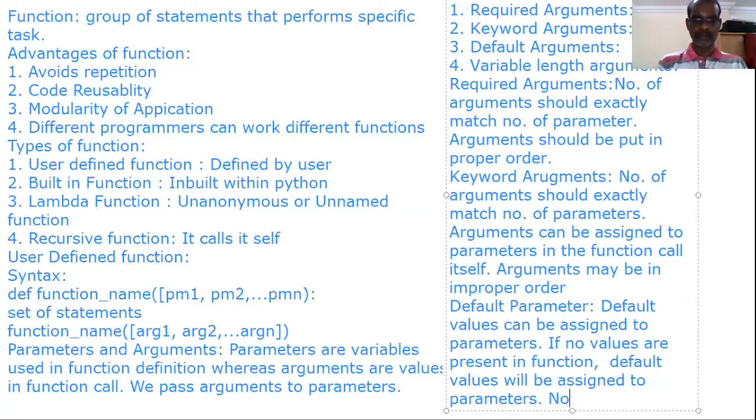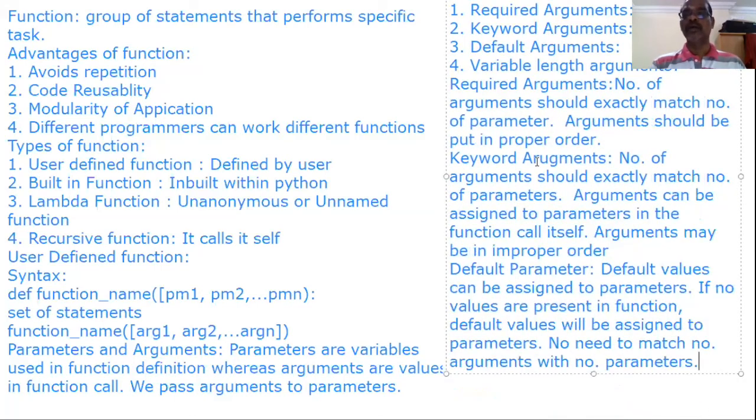One more thing. No need to match the number of arguments with the number of parameters. In the previous two cases, that is required argument as well as keyword argument, the number of arguments should exactly match the number of parameters. Whereas in default parameters, there is no need to match the number of arguments with the number of parameters.